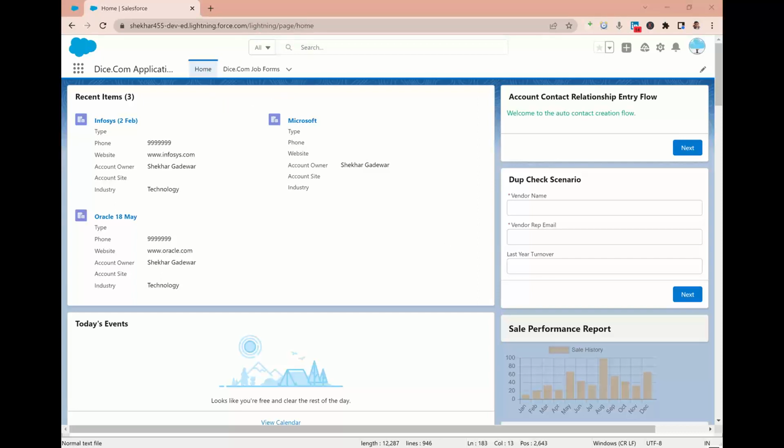Okay. Now let's create a field called salary. For that, there's a shortcut that I'm also going to tell you. Click on this gear icon.